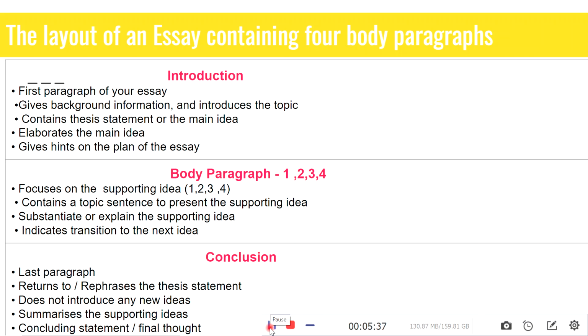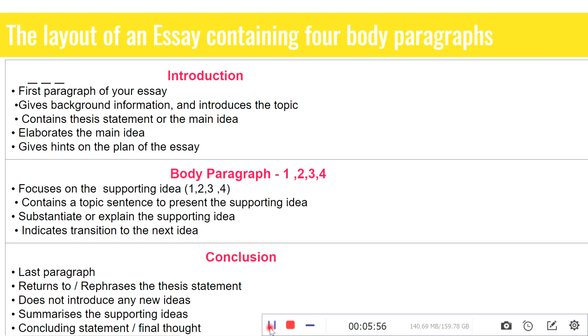In this slide, you have a structure or layout of an essay containing four paragraphs. The introduction, as we have seen, is the first paragraph of the essay. It gives background information and introduces the topic.